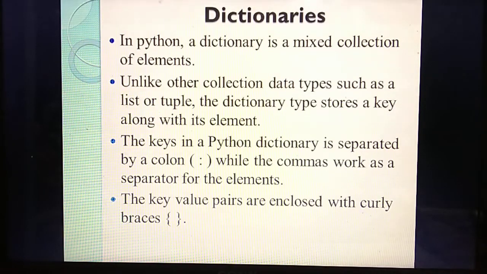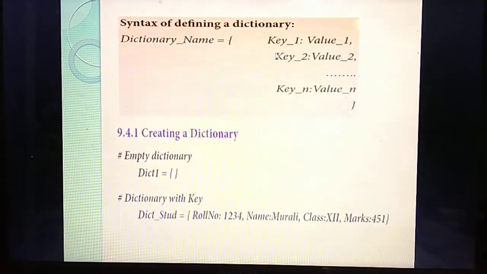And each element is separated using the comma operator, and all the values and elements are stored inside curly braces. Understand? See the syntax, then only you will understand. So this is the syntax. First you should mention the dictionary name, or name of the dictionary. Inside that, a dictionary means the elements should always be enclosed within curly braces. Each element is given a key and a value.